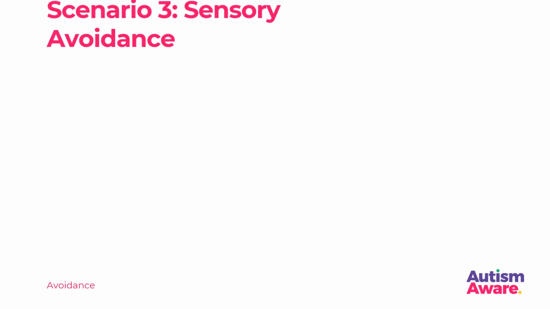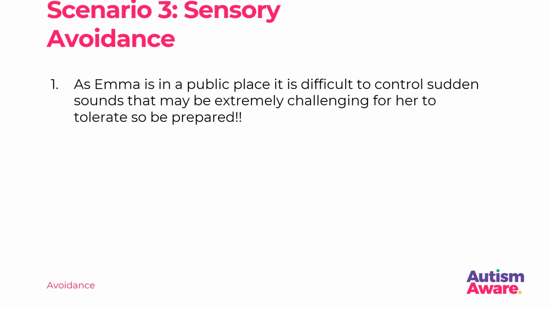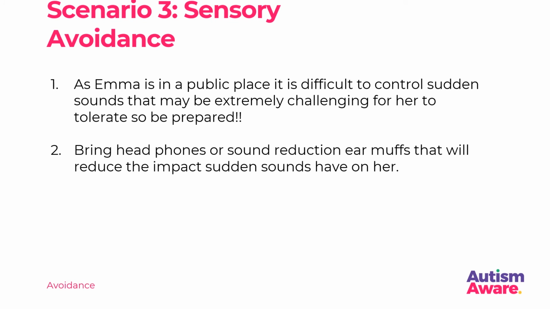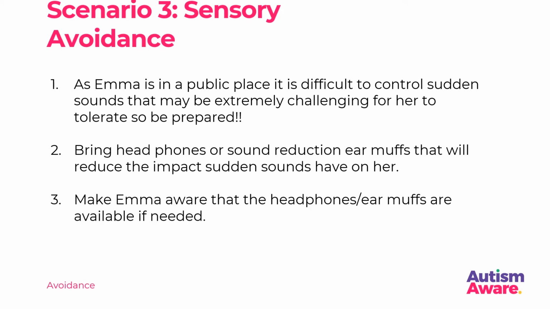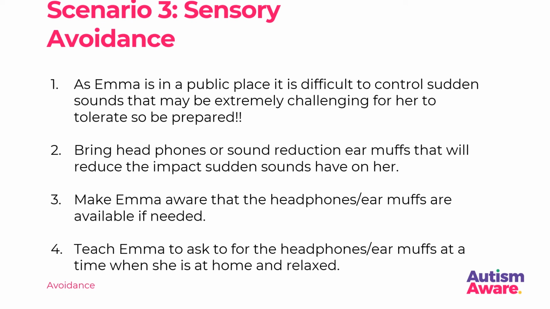Scenario 3. Sensory avoidance. As Emma is in a public place, it is difficult to control sudden sounds that may be extremely challenging for her to tolerate, so be prepared. Bring headphones or sound reduction earmuffs that will reduce the impact sudden sounds have on her. Make Emma aware that the headphones or earmuffs are available if needed. Teach Emma to ask for the headphones or earmuffs at a time when she is at home and relaxed.